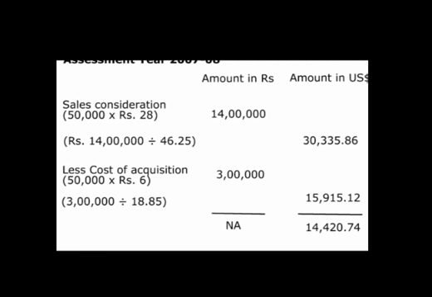So based on the average exchange rate, the sales consideration shall be 30,335.86 US dollars. From this sales consideration, we shall be deducting the cost of acquisition. The cost of acquisition means he just acquired the shares at rupees 6 per share. The cost of acquisition in terms of the Indian currency is 3 lakhs, and if we just convert it based on the average exchange rate, it would be 15,915.12.